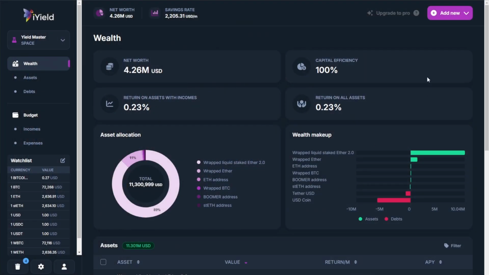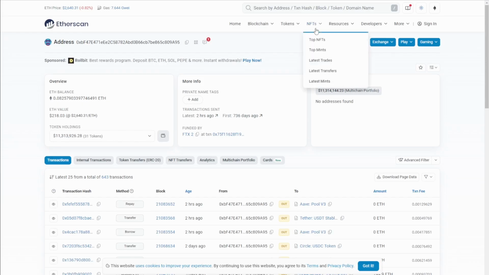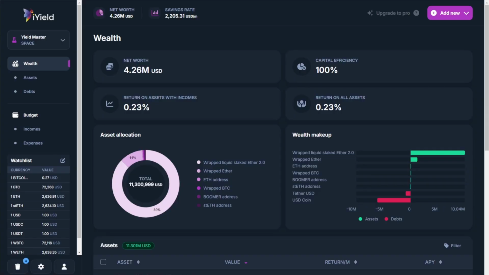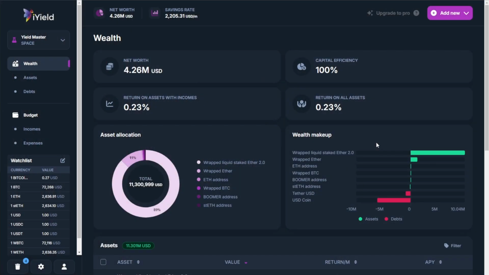This is where iYield really shines here, because even just for example, if we were to take this address, this is another whale account here with a lot of staked positions across Aave, and as well as a variety of different staking within the Ethereum space, we can see that there are large position sizes here that make up the assets, and we get a full breakdown of this 100% capital efficient portfolio. But along that as well, we can start to see some debts here. And this is where I think, again, the health and financial soundness of your positioning can really be uncovered here when you're starting to plug in your data and information into iYield.